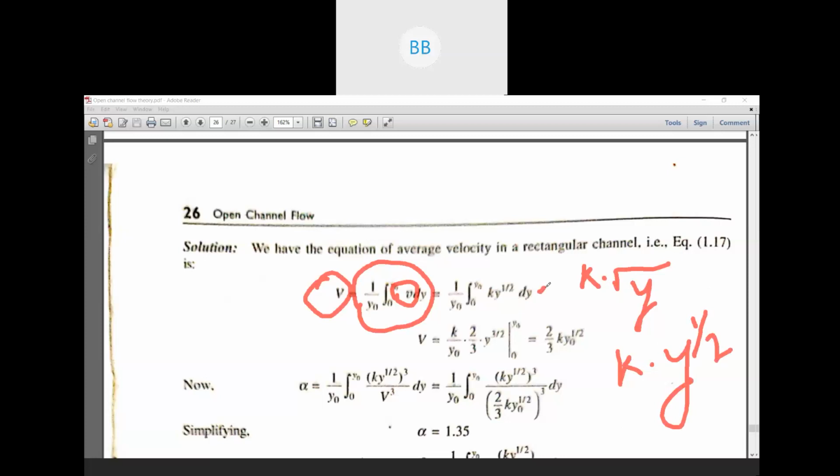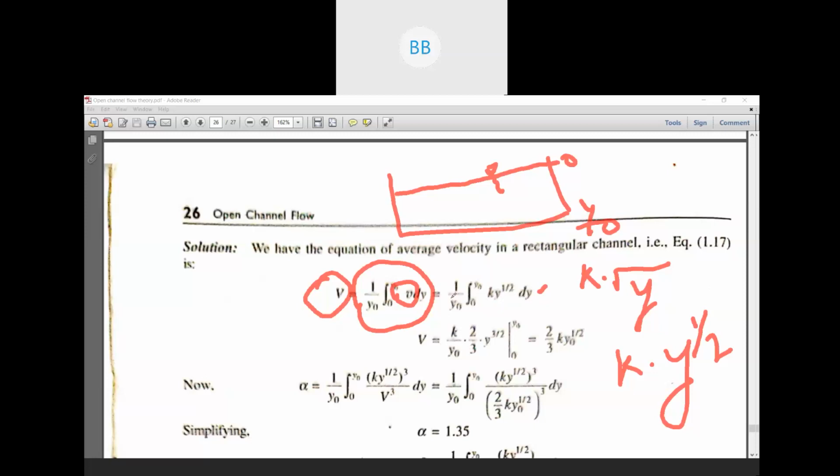So dy, 1 by y naught, 0 to y naught. That is the limit. We have already discussed the limit will be from 0 to depth of flow. So as here the depth of flow is given, 0 to y naught. Okay, y naught is the maximum depth. So now you integrate. We are integrating with respect to y, so k will be a constant term, so it will come out.